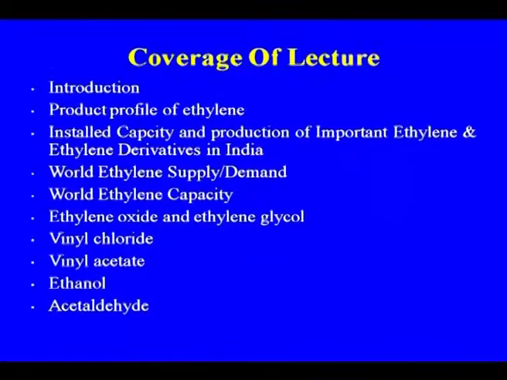This will be the coverage of the lecture: introduction, product profile of ethylene, installed capacity and production of the important ethylene and ethylene derivatives in India, world ethylene supply and demand, world ethylene capacity, and the products and feedstock for ethylene, ethylene oxide and ethylene glycol.